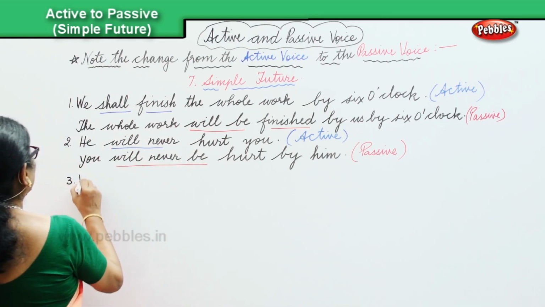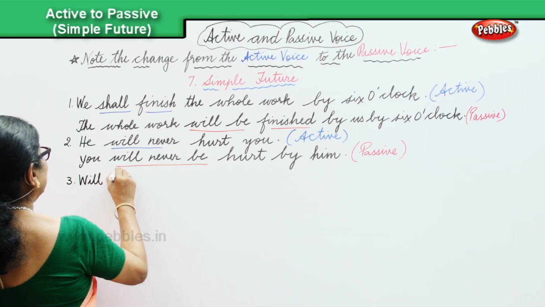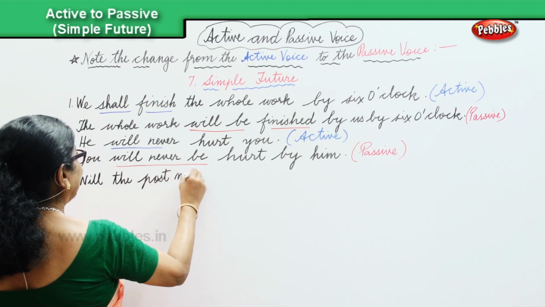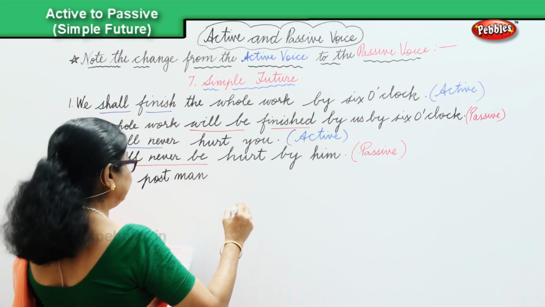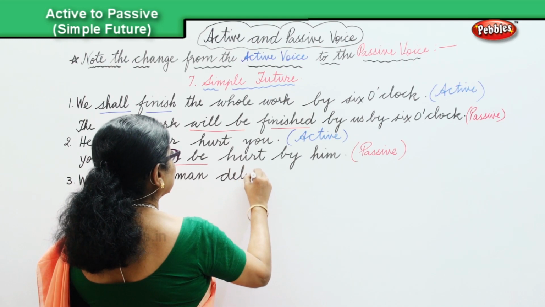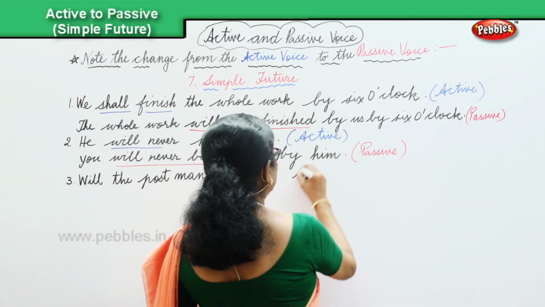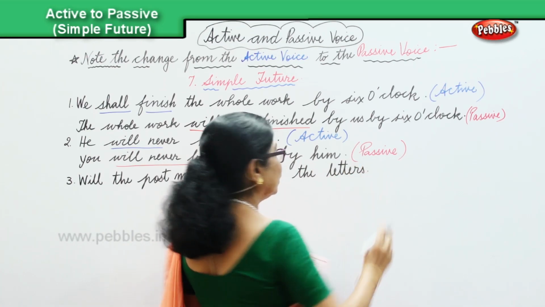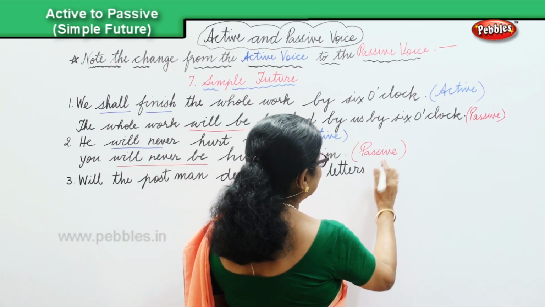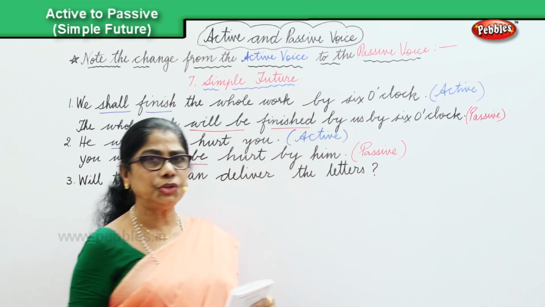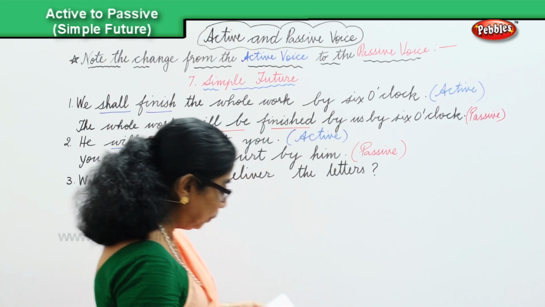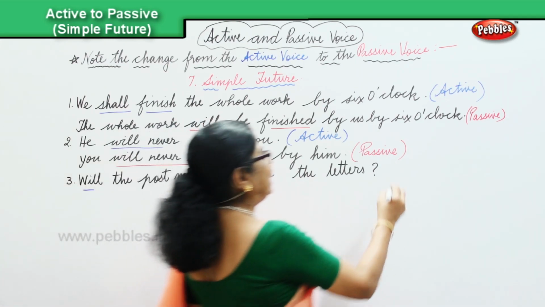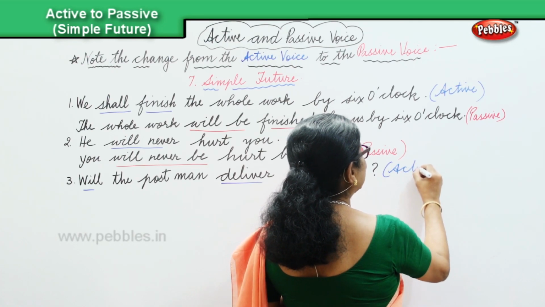Will the postman deliver the letters? And that's the active. And we need to change.